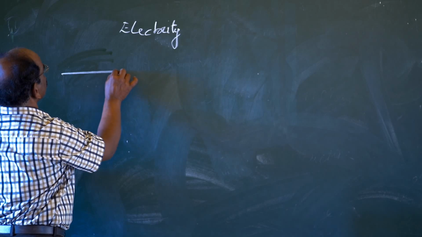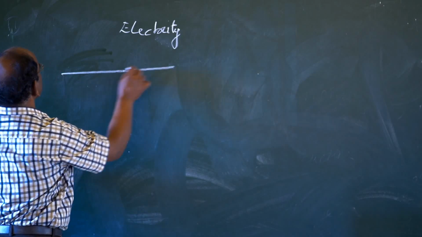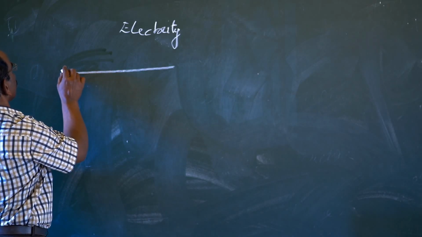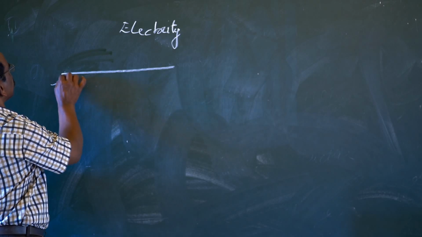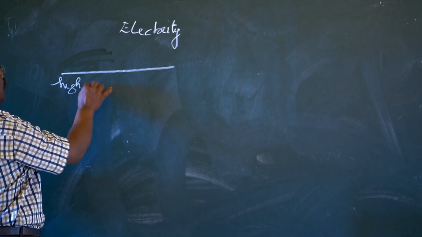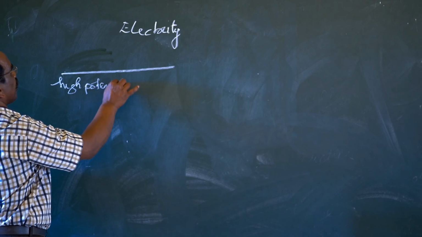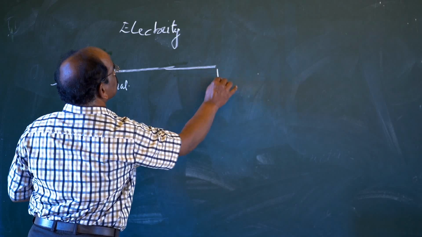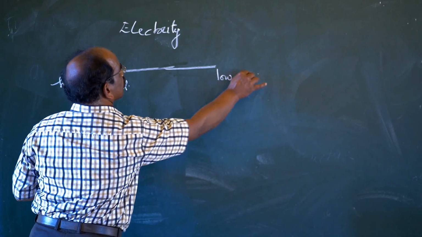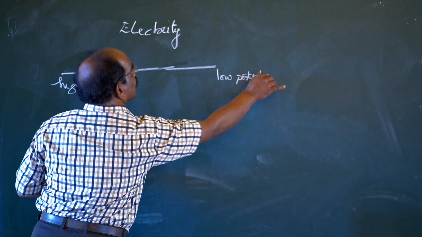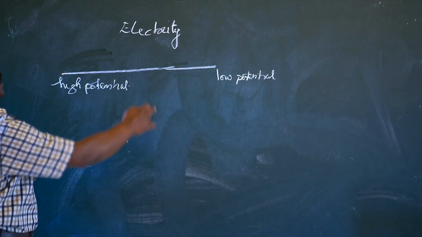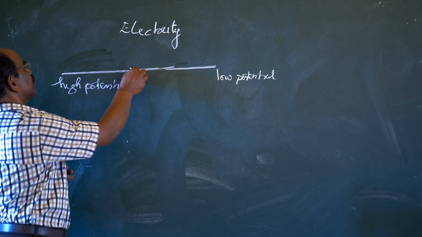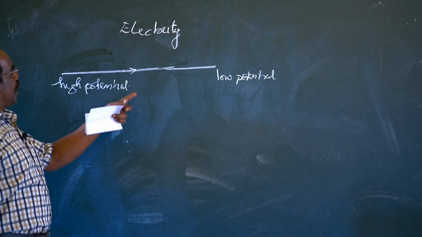So electrons are moving from high potential to low potential. And this is the flow of electrons, and this is called current.